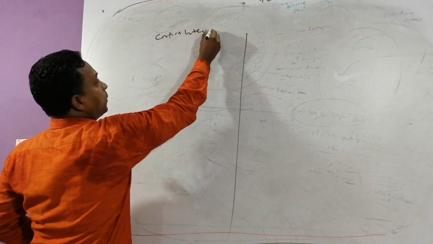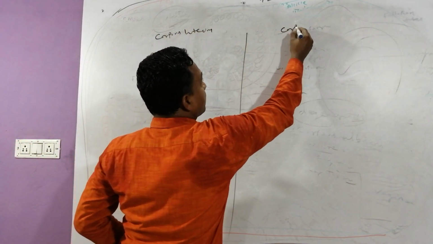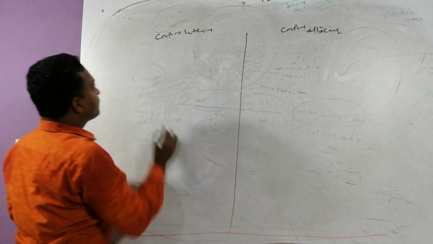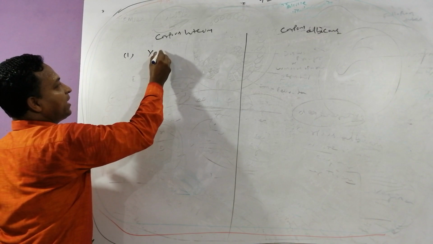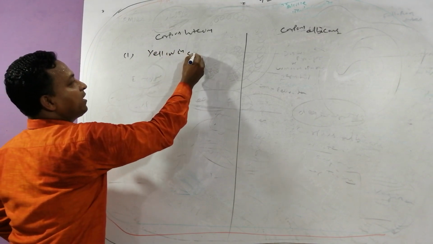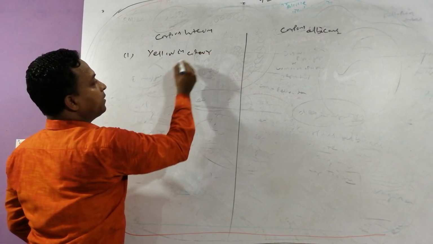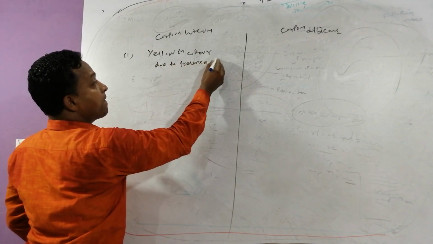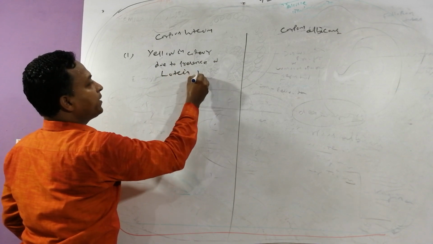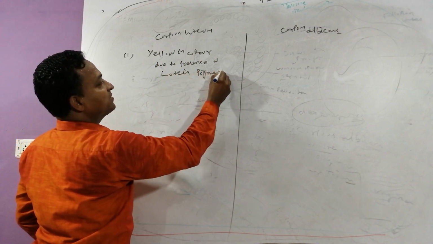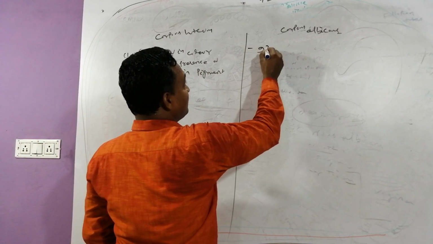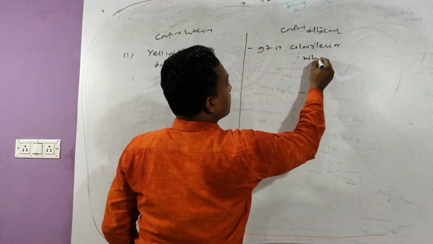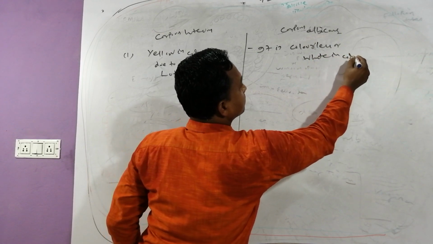The first difference: the corpus luteum is yellow in color, due to the presence of lutein pigment. The corpus albicans is colorless or white in color.